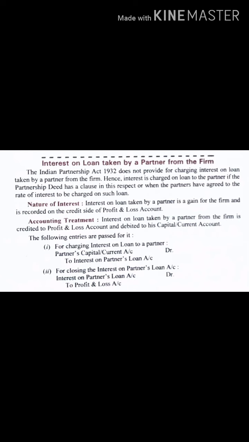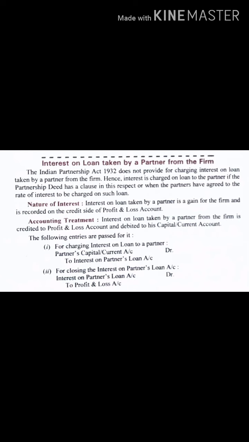Or when all the partners simultaneously agree, then interest will be charged. But in case the deed is silent, then no interest will be given by the partner to the firm. Am I clear?